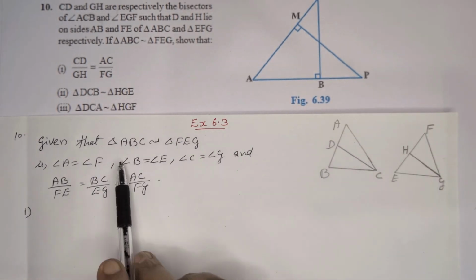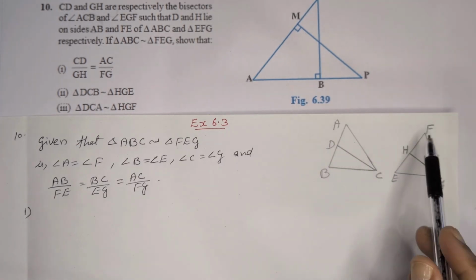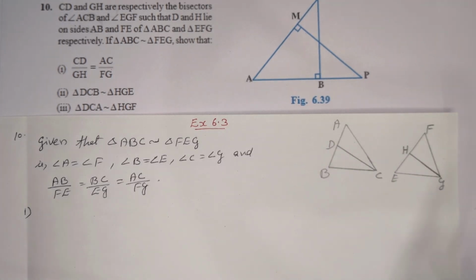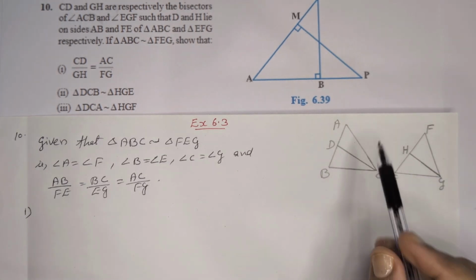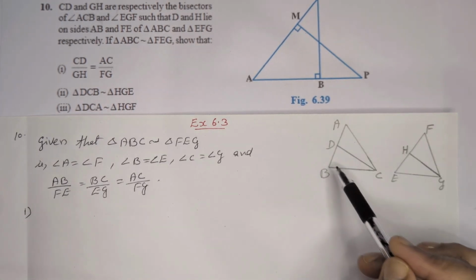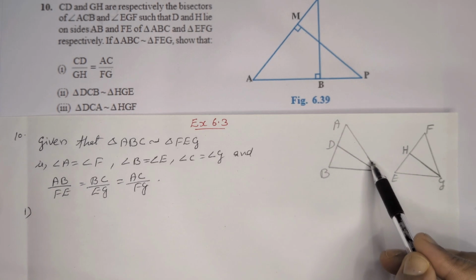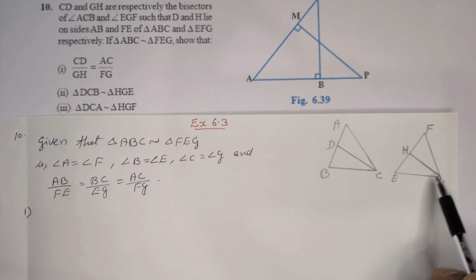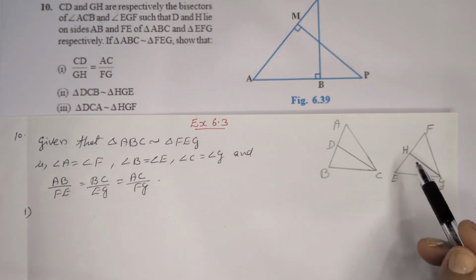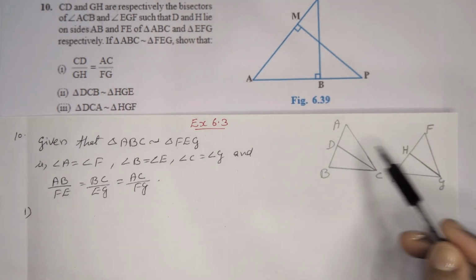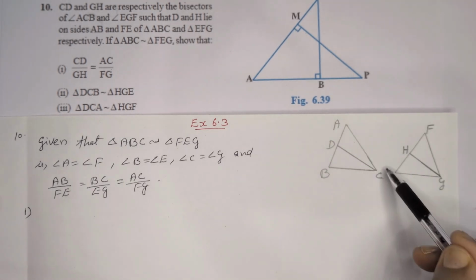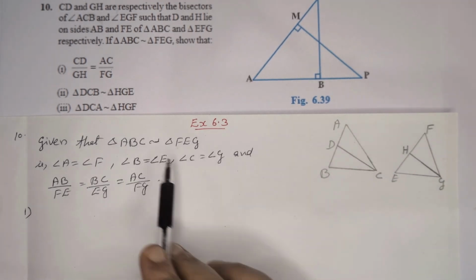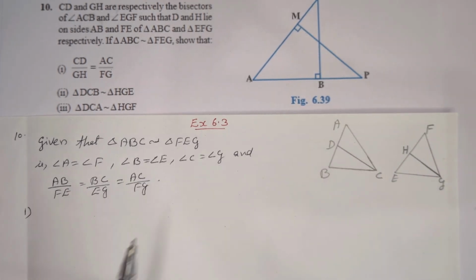Here it's given triangle ABC is similar to triangle FEG. From that we can write all three corresponding angles are equal: angle A is equal to angle F, angle B is equal to angle E, angle C is equal to angle G. And also corresponding sides are in the same ratio: AB by FE is equal to BC by EG is equal to AC by FG.